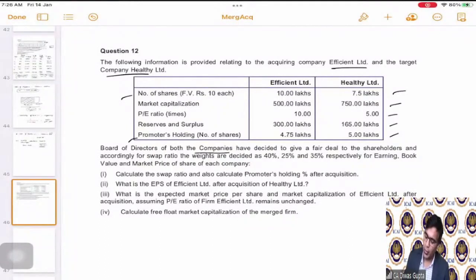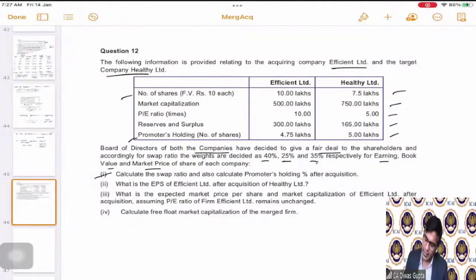Board of directors of both the companies have decided to give a fair deal to the shareholders, and accordingly, for a swap ratio, the weights are decided 40, 25, and 35% respectively for earnings, book value, and market price of share of each company. So they are saying that the earnings per share, book value per share, and market price per share, they will use all the three swap ratios and use this proportion to arrive at a fair deal.